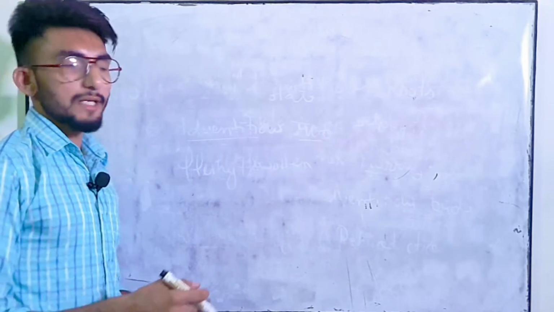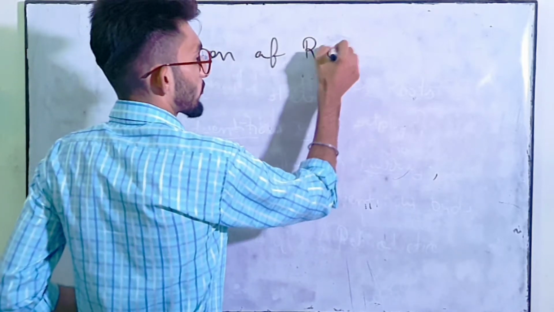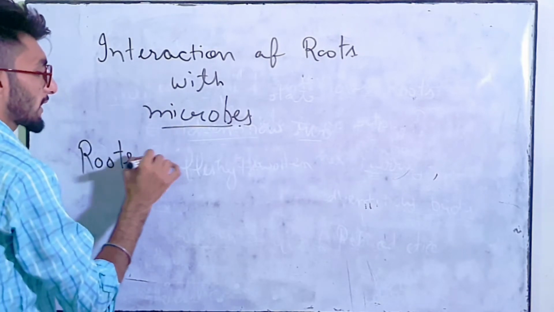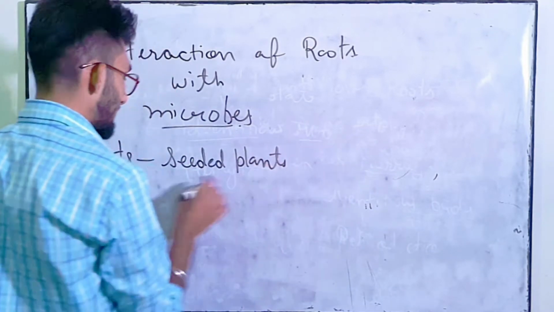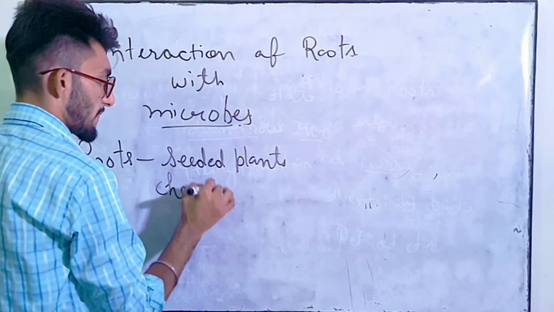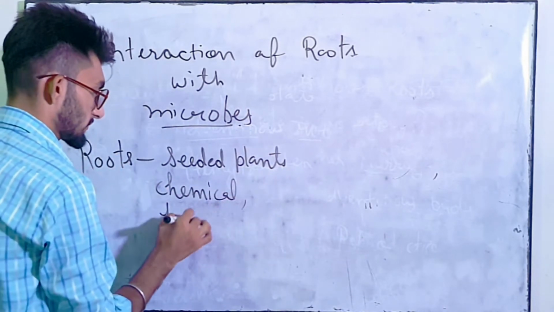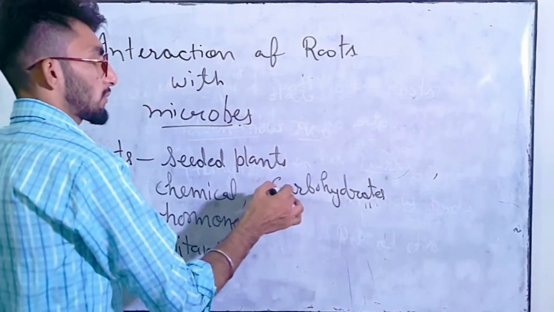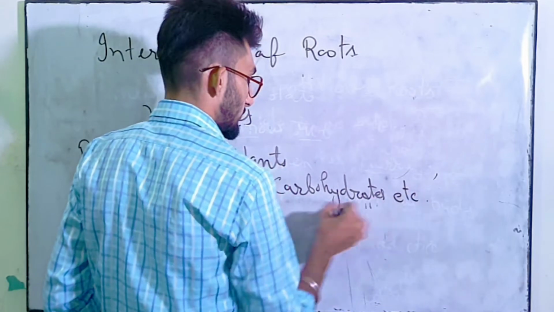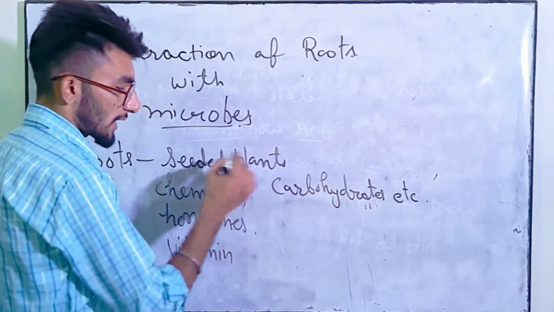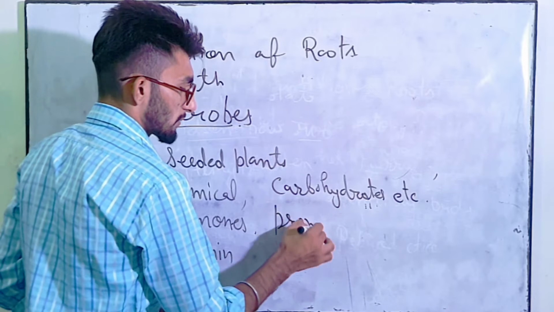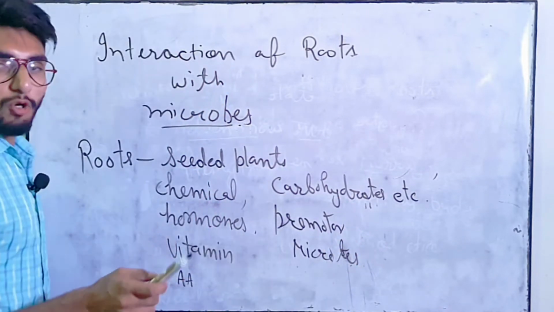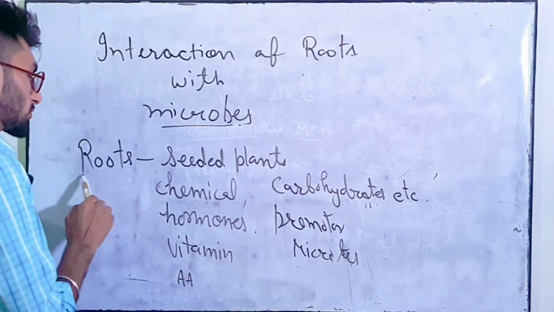Hello students, our today's topic is interaction of roots with microbes. So roots of seeded plants generally release chemicals, hormones, vitamins, amino acids, carbohydrates, etc. in the soil, and these all are the promoter for microbes. ये सभी क्या है? माइक्रोब्स के लिए प्रमोटर हैं. So microbes attract toward the roots of the plants.